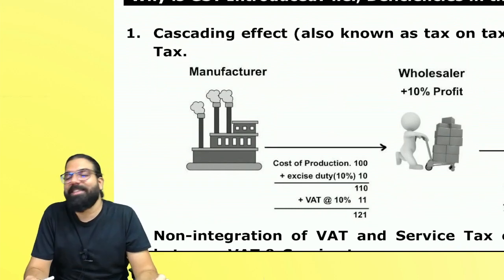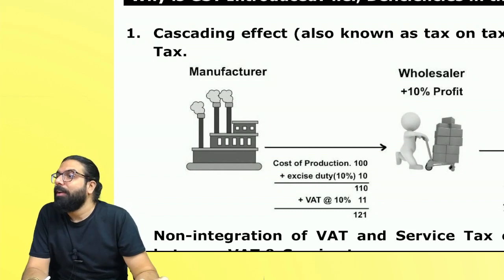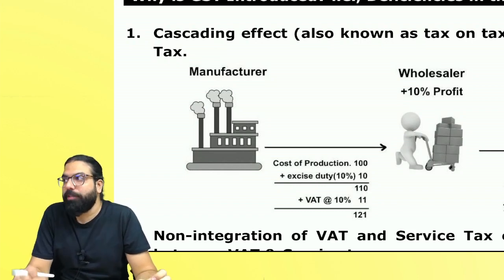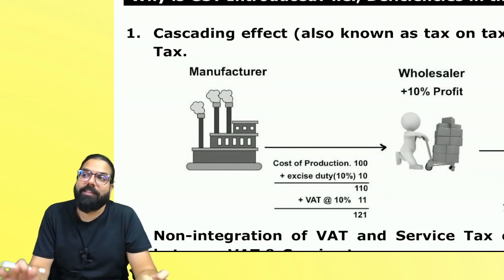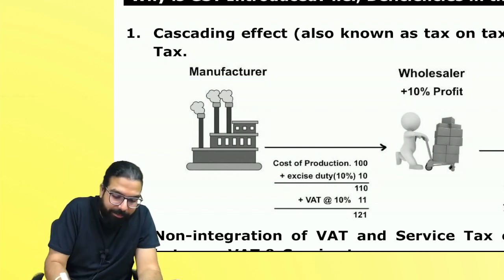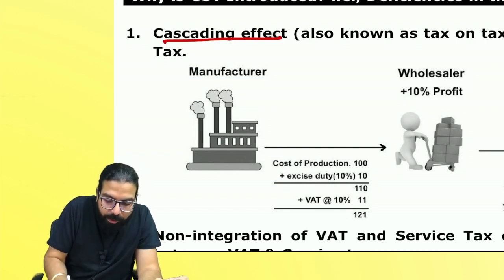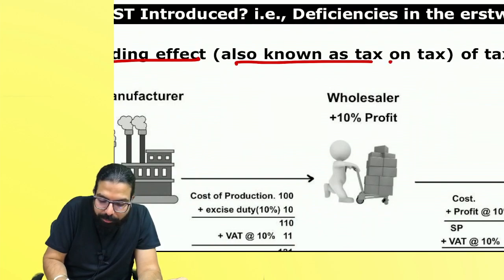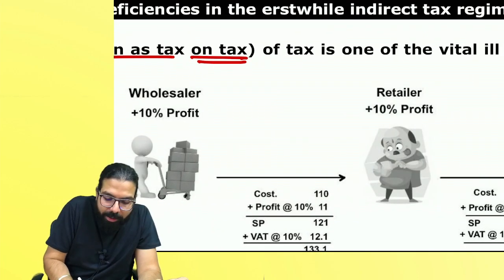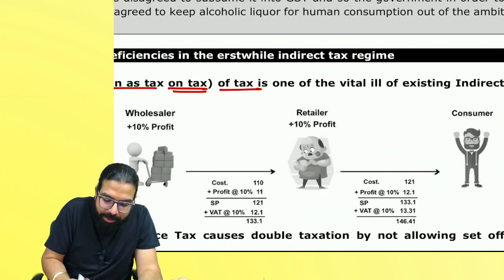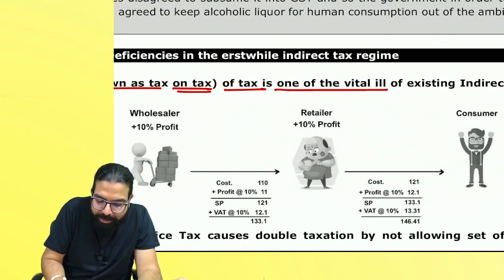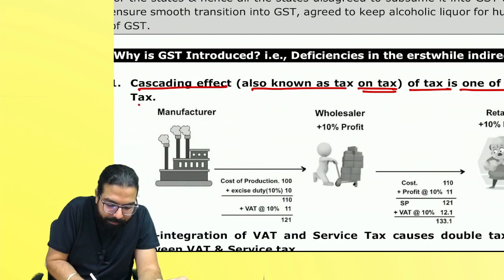Everyone, what do you mean by cascading effect? Cascading effect was there because of which GST came in. Let's understand cascading effect. Cascading effect is also known as what, everyone? Tax on tax. Cascading effect of tax is one of the vital ill effects of the existing indirect tax.